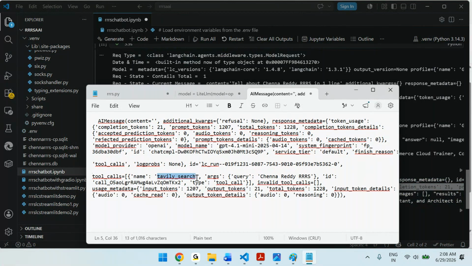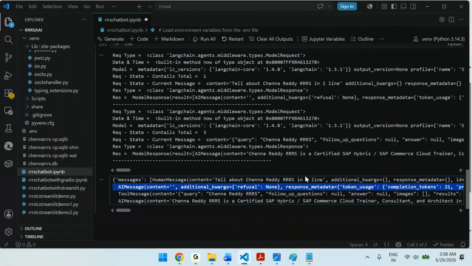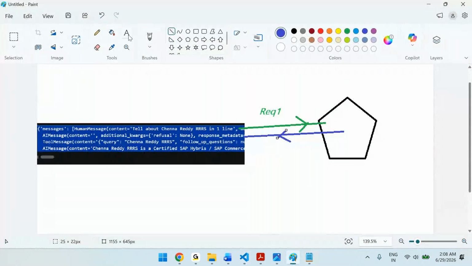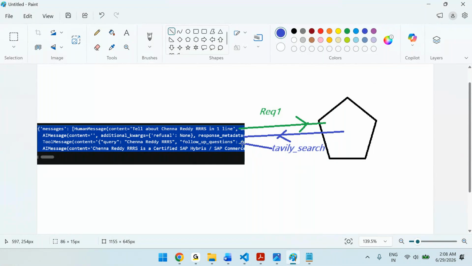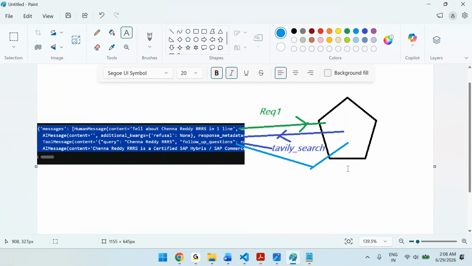There is a Tavily search tool, so that is what it is calling. So the Tavily call got executed. That tool got executed and you will have the response. Once this is completed, then I told there is a request to the model.